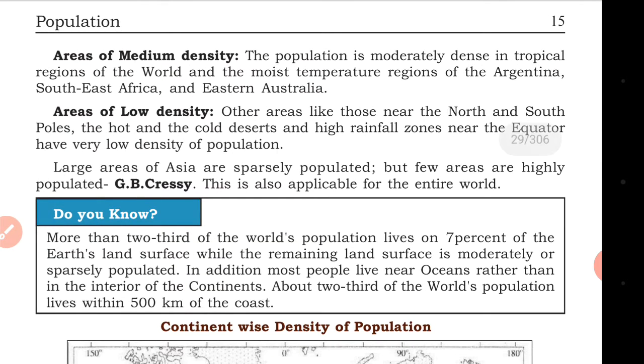Areas of low density: these are the areas of the North and South Poles, the hot and cold deserts, and high rainfall zones near the equator. There we have a low density. People don't wish to go there. Their push and pull factors don't apply.